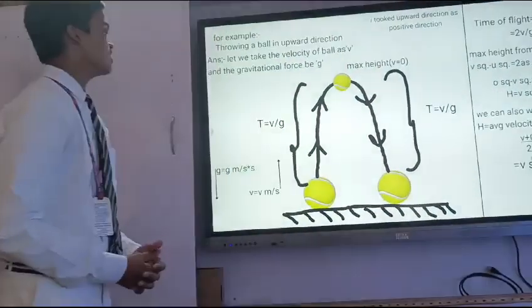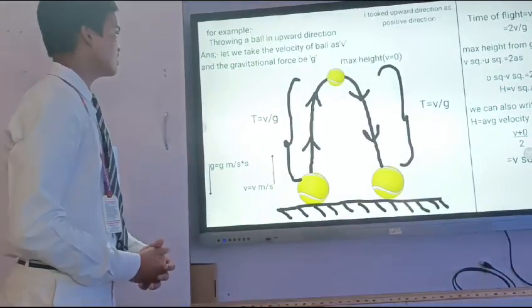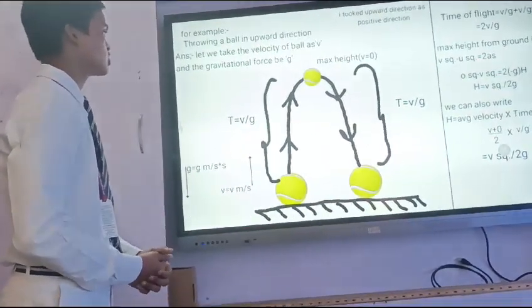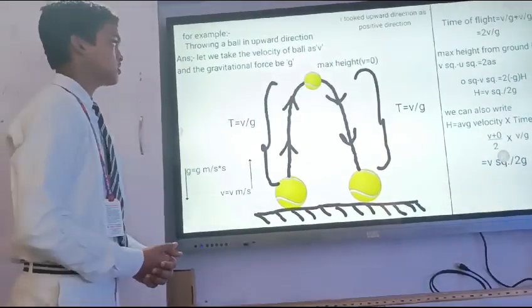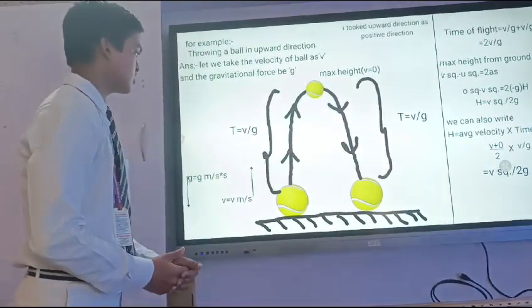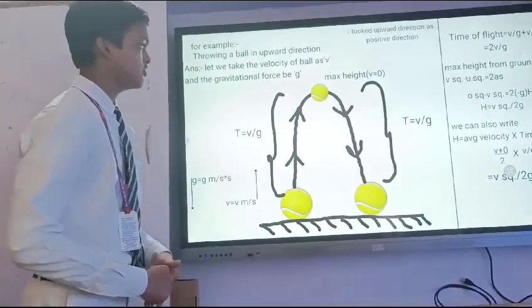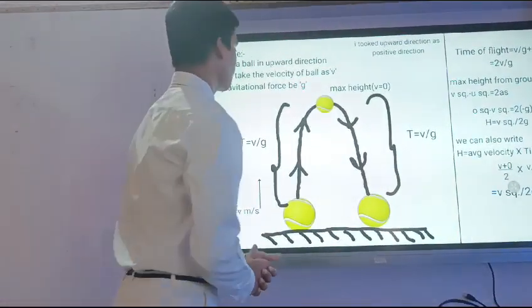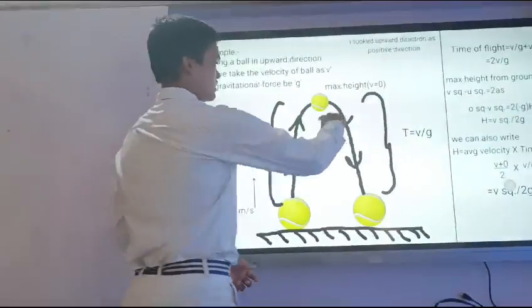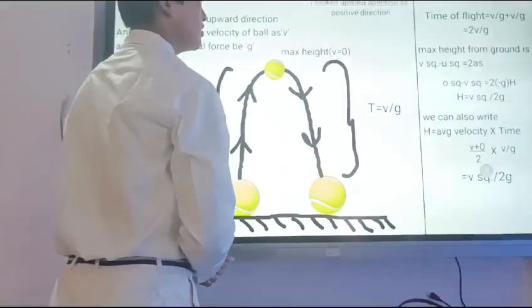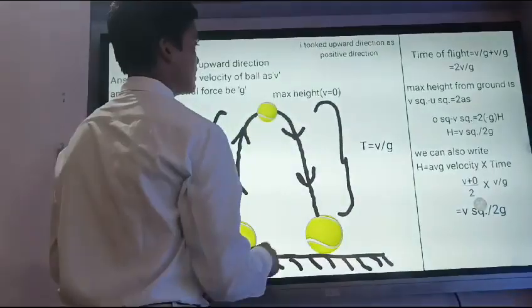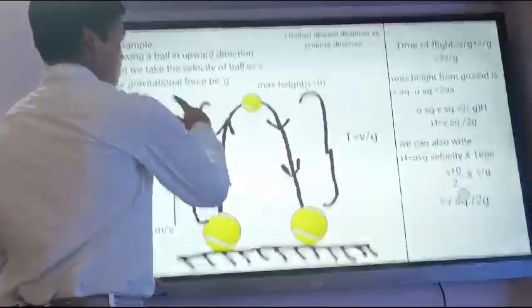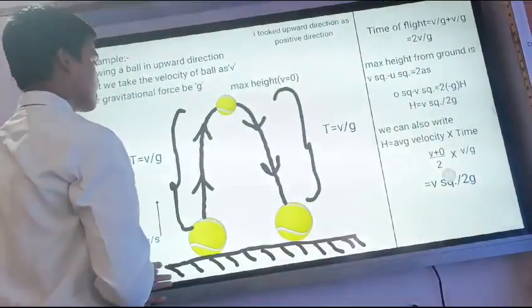Let's take an example. We will throw a ball in an upward direction, and let the velocity of the ball be v and the gravitational acceleration be g. I took the upward direction as the positive direction to calculate the time of flight and also the maximum height. Now the time of ascent is v by g, and the descent time will also be v by g. The total time of flight is equal to 2v by g, and the maximum height from the ground is given by v square minus u square by 2as.